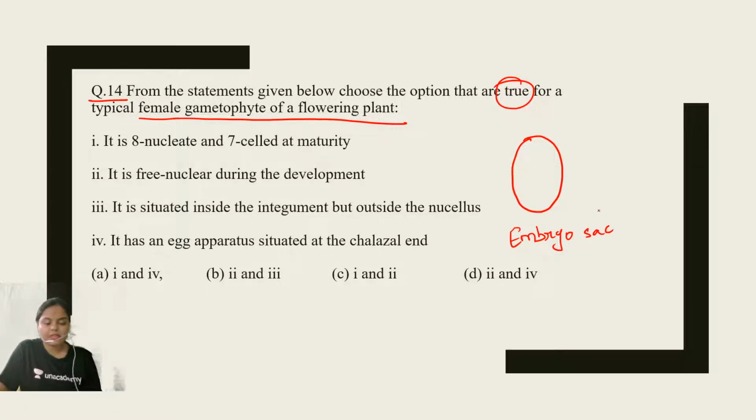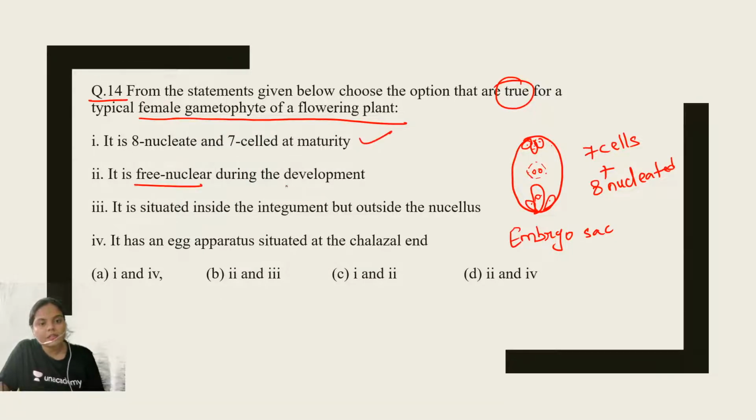At the micropylar end, egg apparatus is present which contains egg and the synergids. At the chalazal end, antipodals are present. And at the center, the central cell which contains polar nuclei. So how many cells are there? 1, 2, 3, 4, 5, 6, and 7. So 7 cells, but how many nuclei? 3 plus 3, 6, plus 2 nuclei in the central cell. That means 8 nucleated. So the first option is correct.